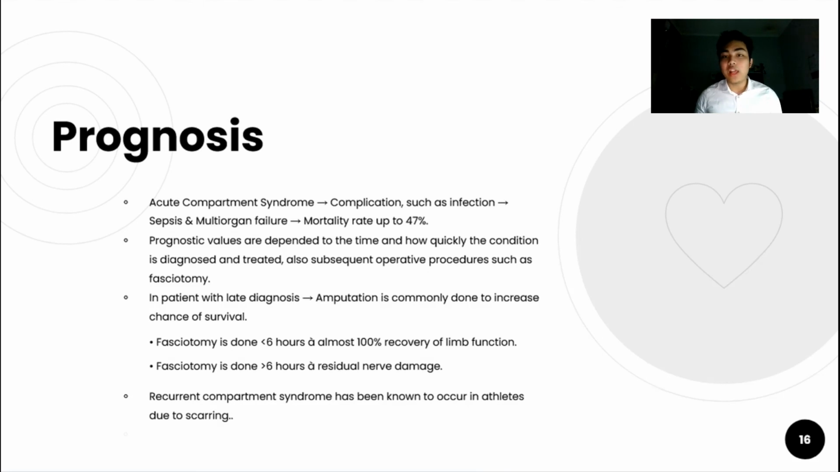Almost all prognosis values of this disease are dependent on time and how quickly the condition is diagnosed and treated. Also, subsequent operative procedures such as fasciotomy are also involved. In patients with a late diagnosis, amputation is commonly done to increase the chance of survival of the patient. We also found that recurrent compartment syndrome is known to occur in athletes due to scarring.